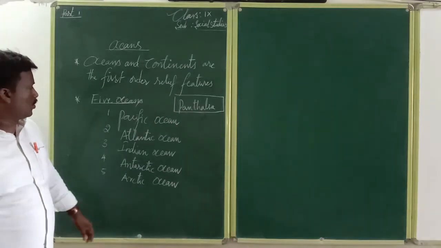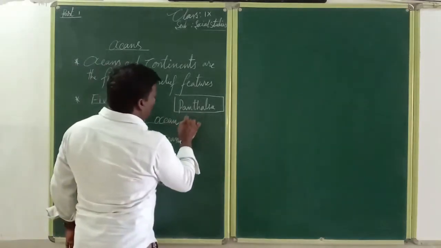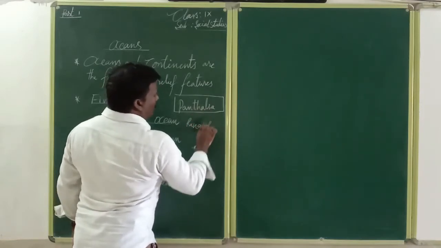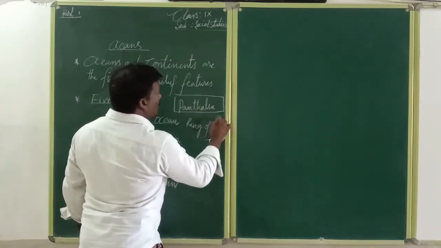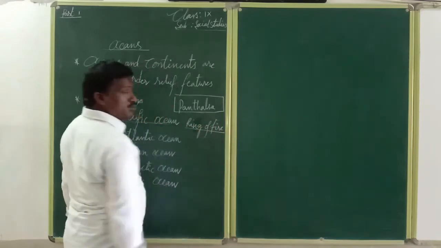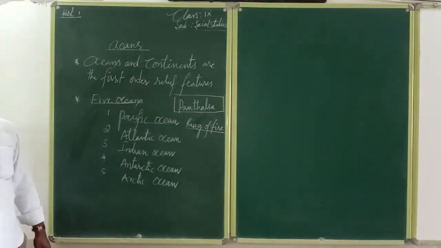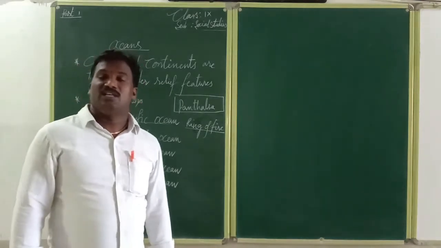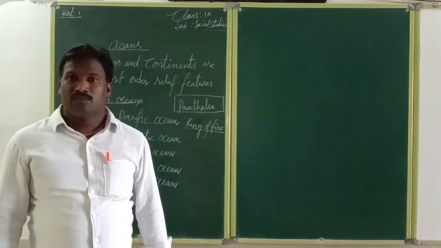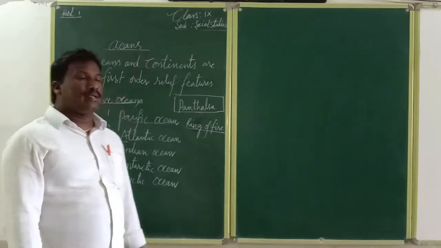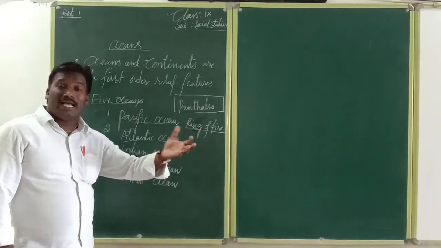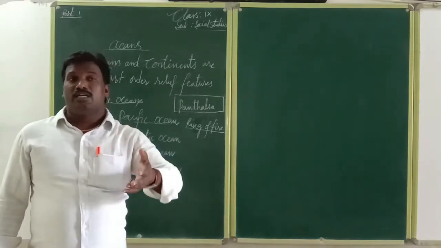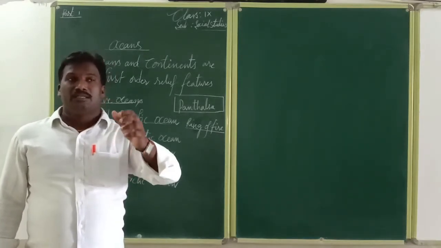You know the Pacific Ocean is called a ring of fire. What is that? What is the ring of fire? The Pacific Ocean is called the ring of fire because volcanoes and earthquakes occur there frequently.